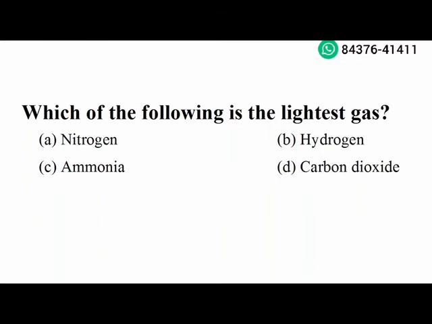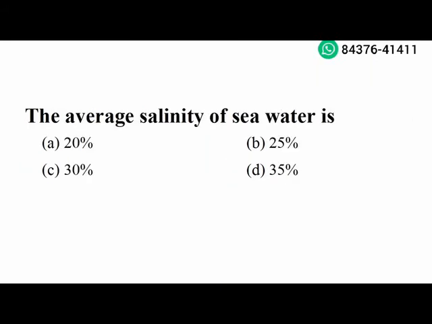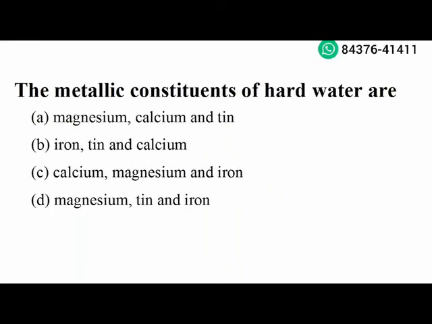Next question. The element found on the surface of the moon is titanium. Option D is the right answer. Next question. The average salinity of sea water is 35%. Option D is the right answer. Next question. The metallic constituents of hard water are calcium, magnesium and iron. Option C is the right answer.